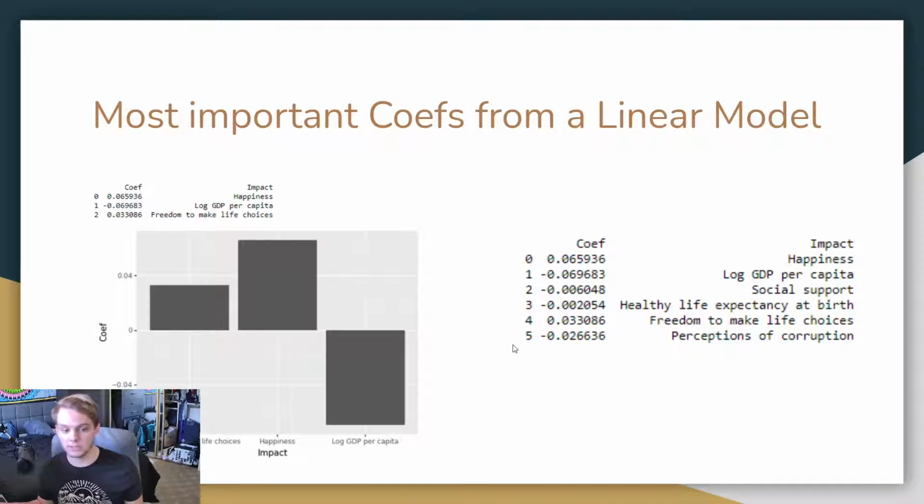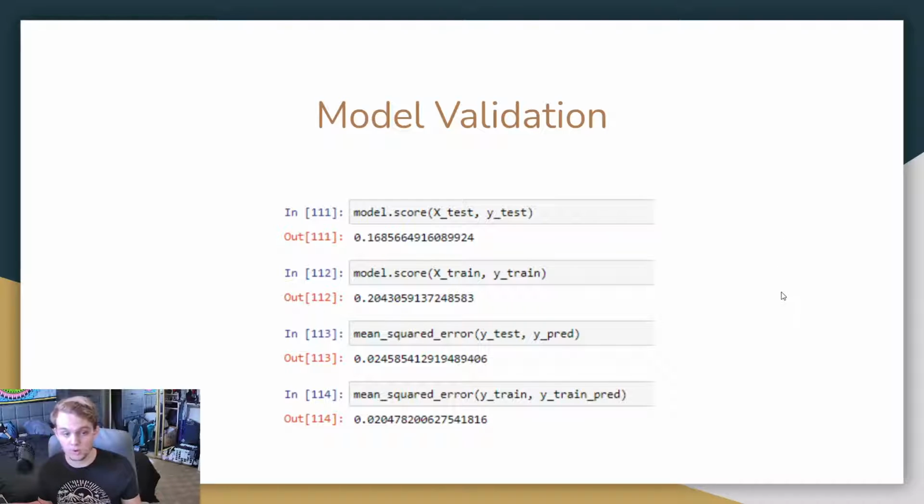And we see that, yes, freedom does cause generosity. Happiness and freedom are the two biggest predictors of generosity. In fact, they are the only two predictors in this data set from the coefficients that we used, which you can see on the right. So if you're happy and you're free, you're more likely to donate, at least on a widespread scale. Model validation: it's a terrible R-squared score and a really good mean squared error score.